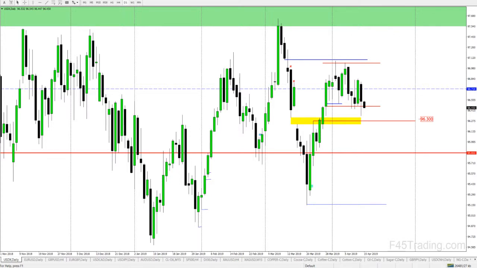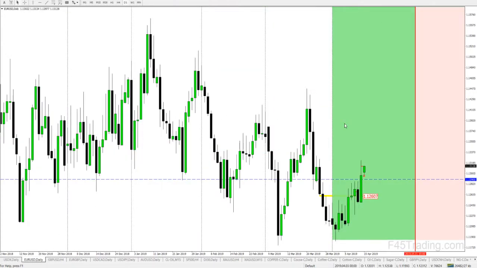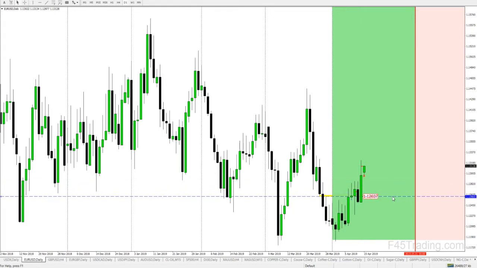So going into the EurUsd, we've got bullishness in the EurUsd, as you can see here from what this green area represents, up until this red line here, where seasonally speaking, it starts to turn bearish. So we'll keep looking for longs on the euro. I don't see any reason yet to give up on that. My line in the sand on euro is actually right here, 112.60. Don't want to see price go any lower than that. As long as we stay higher, I think there's a good chance we could run this high out here.